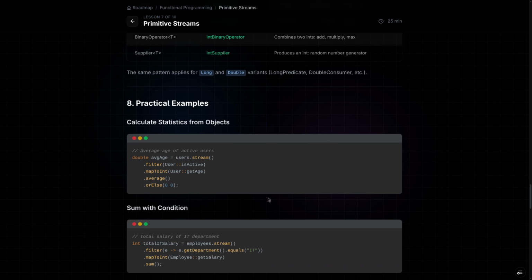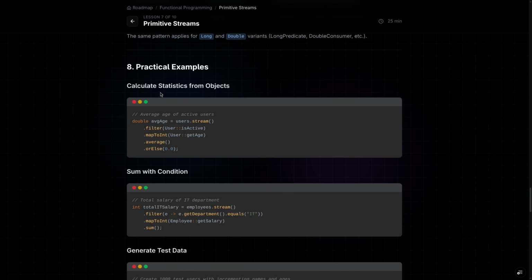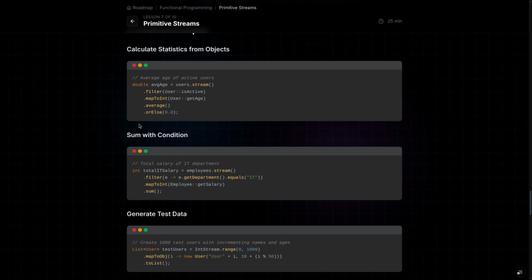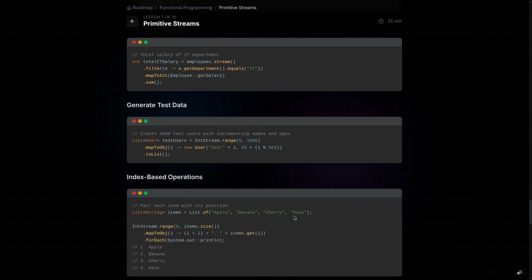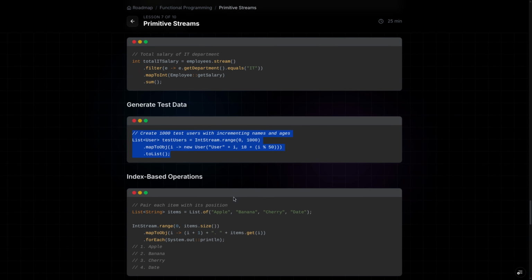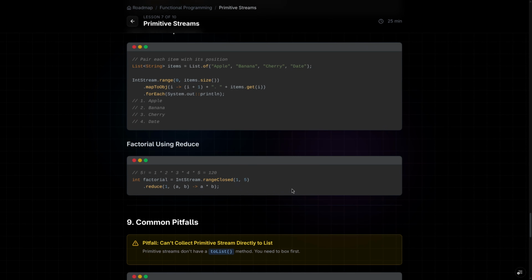Now next one is practical examples. Calculate statistics from objects, sum with condition, generate test data, index-based operations. We will not do practice for all of these. You can check them anytime on our website.